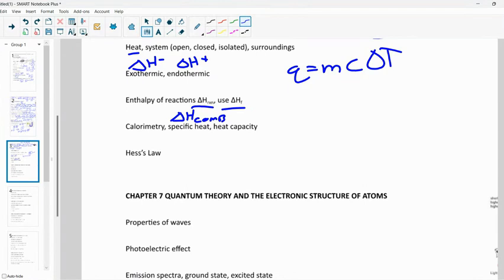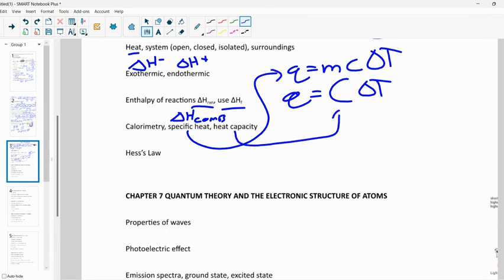All right. So this, and then we have this one. Right. Same equation, just relax. All right. This one, they give you the specific heat. So this one, here the heat capacity is big C. Right. We're used to that specific heat, right? 4.184 for water, the mass of the water, the change in temp of the water. We can calculate Q. Heat capacity is figured out for a specific calorimeter.